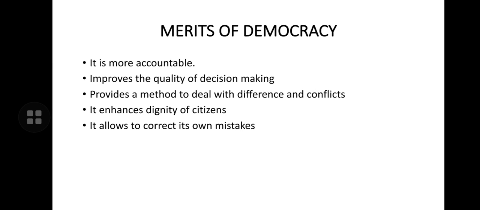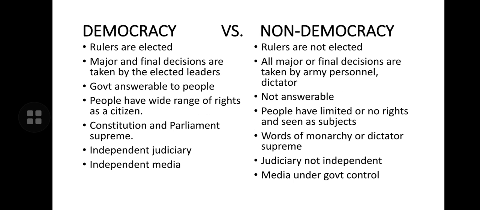It is not that the constitution that is made in a country, and we know that we are a democratic country. So once a constitution is made, it is not that it is made for once and all, and there can't be any corrections or there can't be any amendments. There have been a number of amendments done in the constitution from time to time by the national legislature. So democracy is the only form of government that allows to correct their own mistakes.